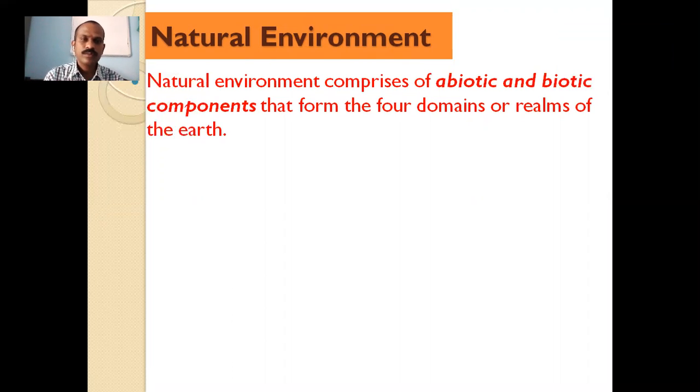So the natural environment comprises biotic and abiotic components, and that creates the four realms. It means fields, sectors, ranges, we can say. These are the four divisions of the environment.